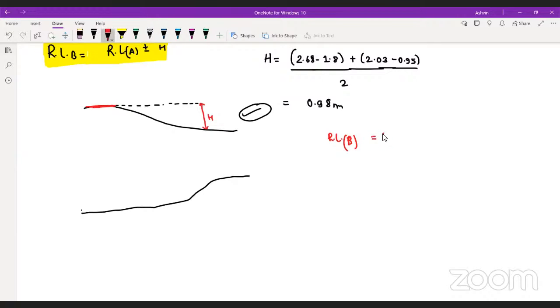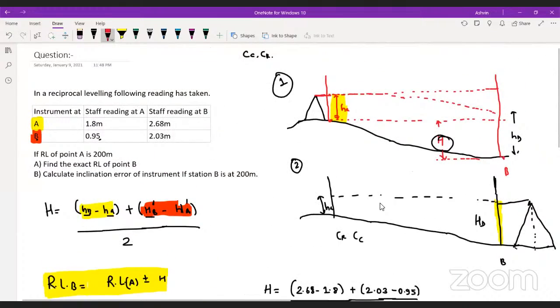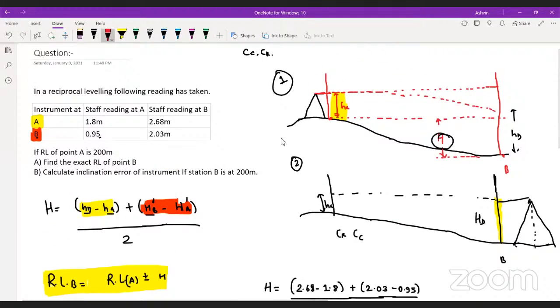So do you guys agree with me? Do one thing: RL of A minus H. The RL of A is 200 meters, I guess it is given in the question. Now you have to subtract 0.98. What will be the answer? The answer will be 199.02. This is the correct answer, Khushbu. Now you have calculated right. You guys are getting it. Yes or no? Should we move forward?